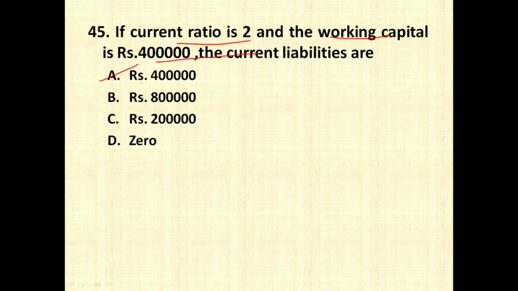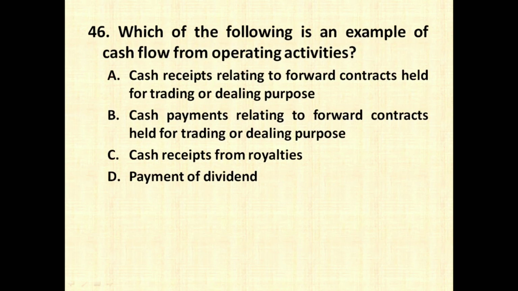which is your option number A. Which of the following is an example of cash flow from operating activities? Cash receipt relating to forward contract held for trading or dealing purpose, cash payment relating to forward contract held for trading or dealing purpose, cash receipts from royalty, payment of dividend. So very simple, option number C, that is cash receipts from royalty is an operating activity.